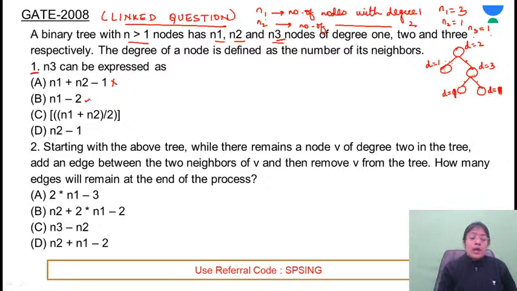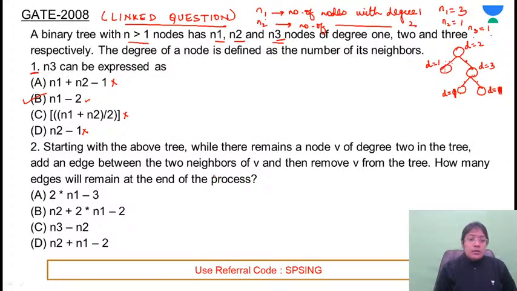This can be the answer. n1 plus n2 divided by 2: n1 plus n2 is 4, 4 divided by 2 comes out to be 2. Is it equal to 2? No, this cannot be the answer. n2 minus 1: 1 minus 1 is 0. Is n3 equal to 0? No, this cannot be the answer. This is one approach. You can consider some tree, and on the basis of that, you can eliminate the options.